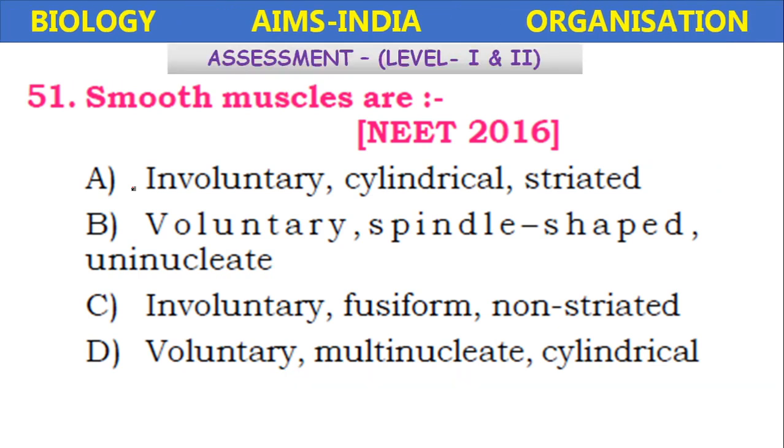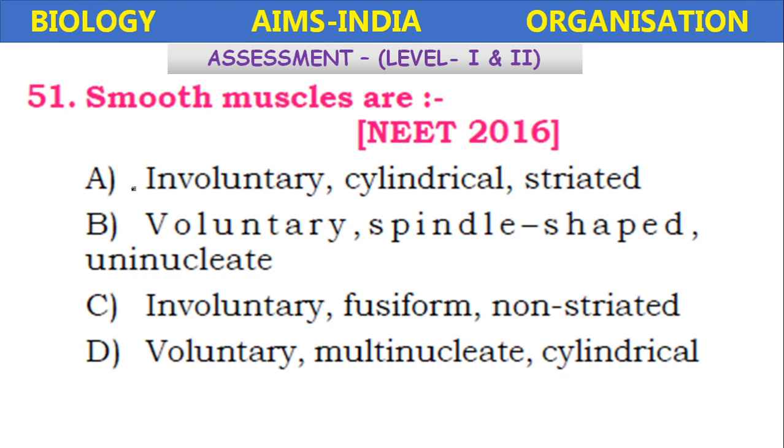Smooth muscles are... this question appeared in the NEET 2016. NEET, National Eligibility and Entrance Test. So at present all medical tests come under one umbrella, that is NEET. Okay.